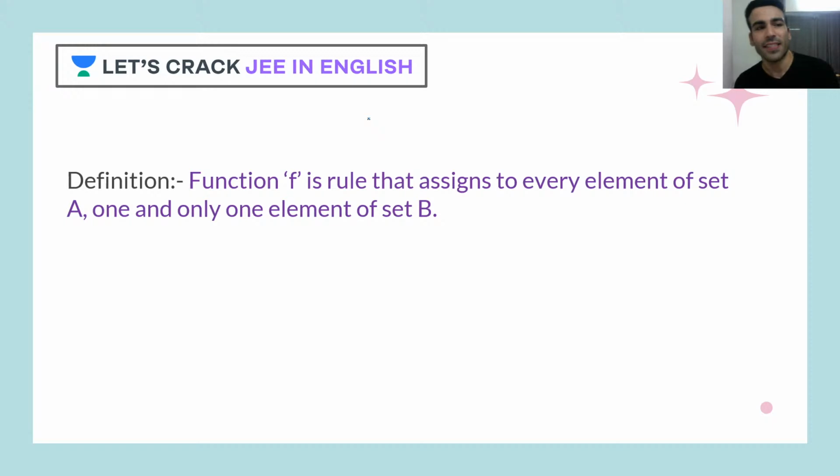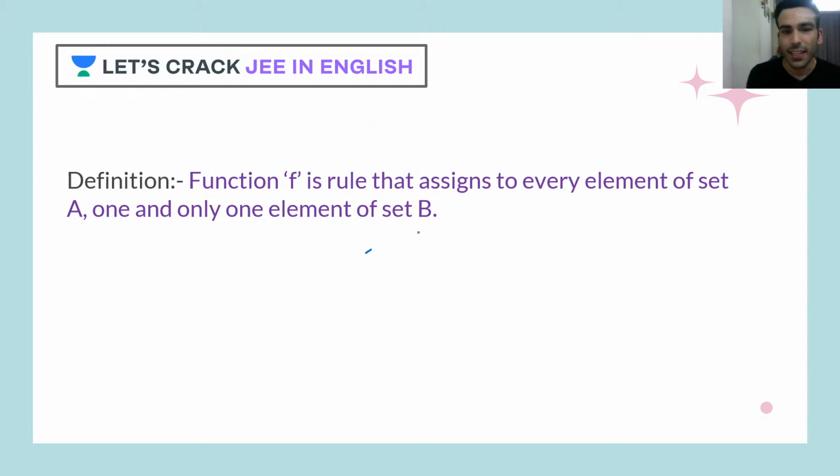Okay, so here we are starting with the definition of function. So what is that? A function is a certain rule that assigns to every element of set A one and only one element of set B. This is a very complicated definition, so I'll make it easier for you. This function is a rule which is applied to every element of A. Let's say the set has certain values, maybe infinite or finite. This rule is applied to all these values, and for every value we get an image, an output. That output belongs to set B.